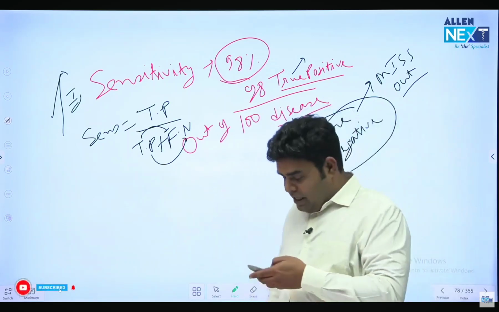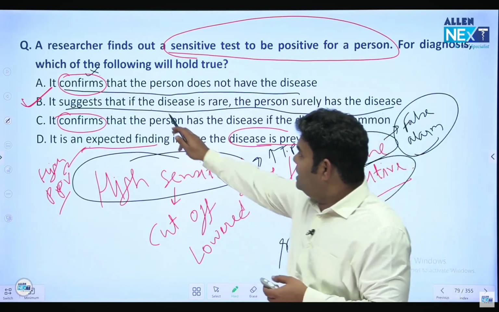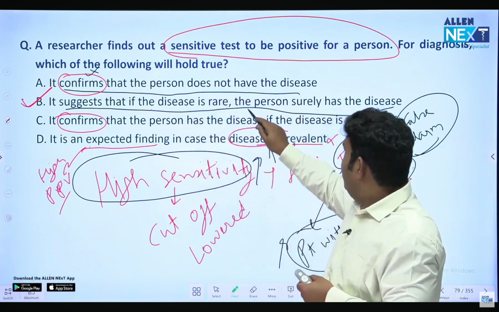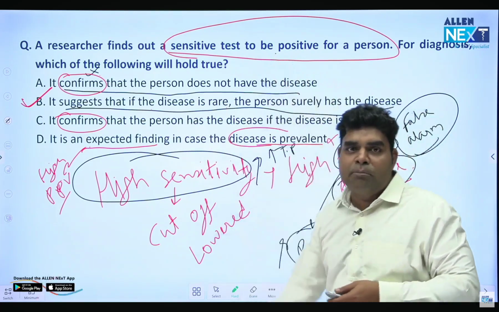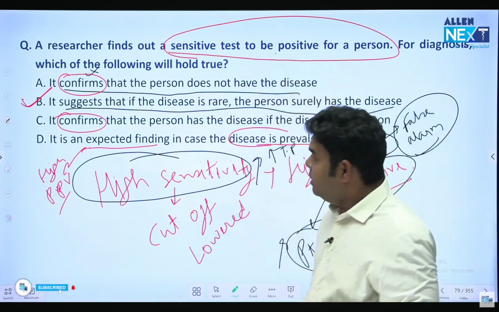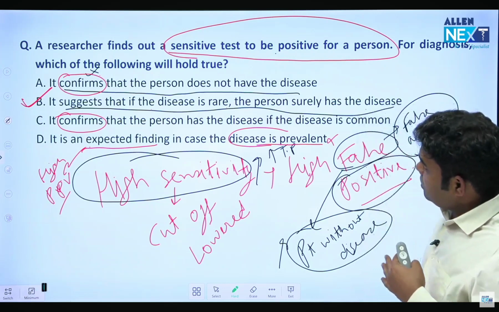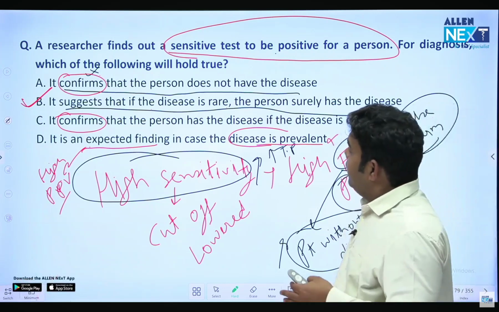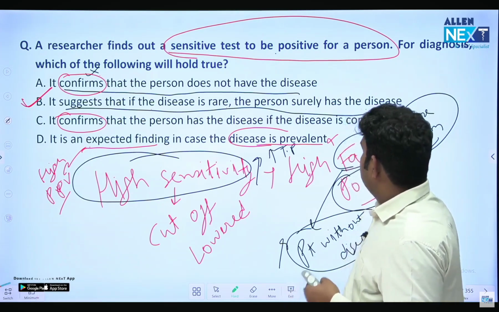तो ऑप्शन सी इज सेइंग कि इफ डिजीज इज रेयर, प्रिवेलेंस इज लो, person surely has the disease whoever is coming positive. If you are coming positive and the sensitivity is high, if the disease is rare, the person sure, no.